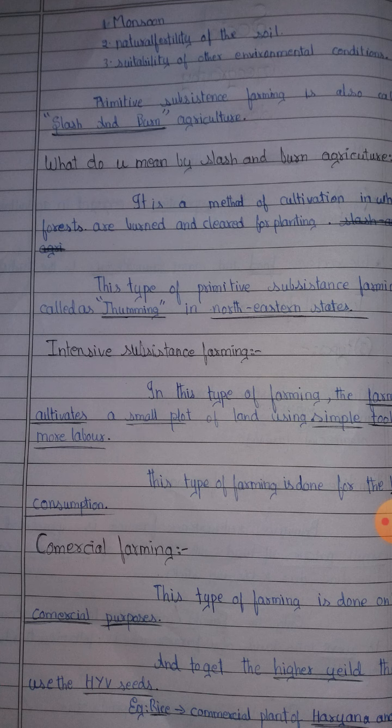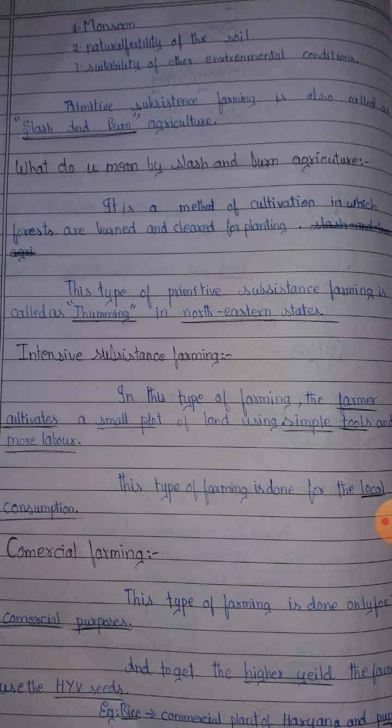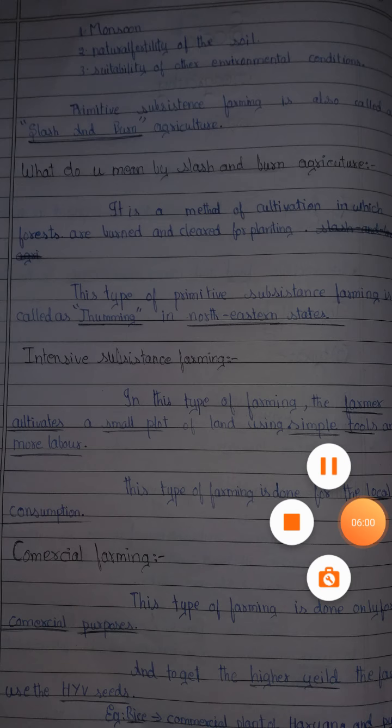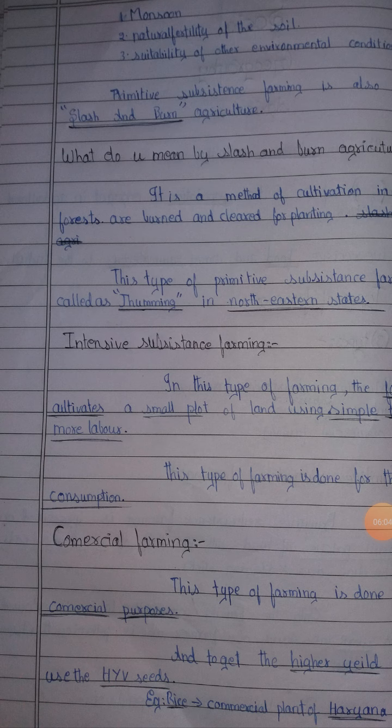This type of farming is done only for local consumption, because they can produce only a small yield, so they can provide only for local consumption.